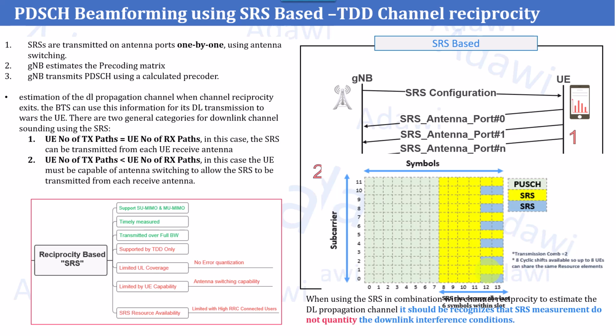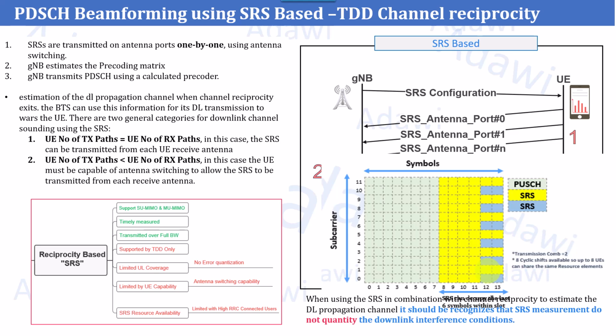So this is one of the limitations related to UE coverage, that the UE coverage can be limited because of the UE power and the edge users as well. The third part is about the limited UE capabilities itself. As highlighted, in many cases, whenever you have fewer transmitter paths in the UE than receiver paths, this requires UE capabilities. So this is also limiting the channel reciprocity in general.